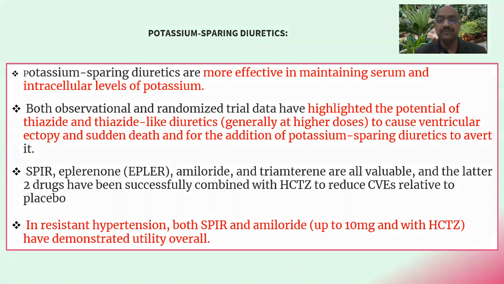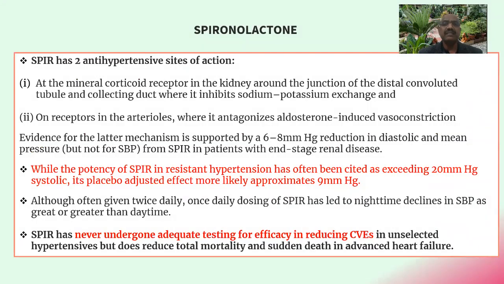In the same way, spironolactone has two antihypertensive sites of action: at the mineralocorticoid receptor in the kidney around the junction of the DCT and collecting duct, where it inhibits sodium-potassium exchange, and on receptors in the arterioles, where it antagonizes aldosterone-induced vasoconstriction. Evidence for the latter mechanism is supported by a 6 to 8 millimeter of mercury reduction in diastolic and mean pressure, but not systolic blood pressure, from spironolactone in patients with end-stage renal disease.